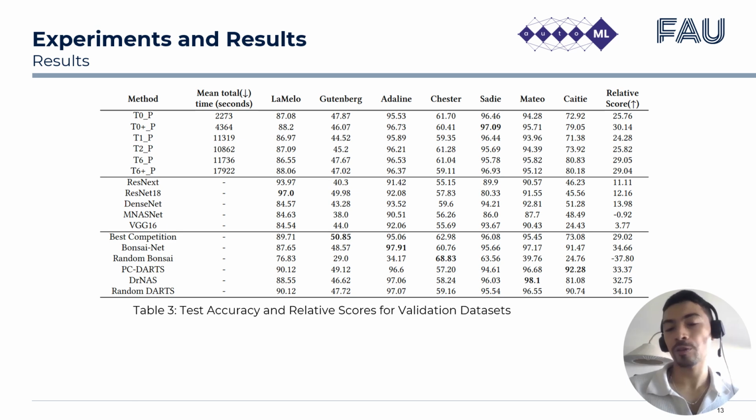And we compare the relative aggregated scores with scores from different CNN networks, and the best score from the 2023 competition, and other scores from NAS methods provided by the NAS Unseen Data Challenge. We also include the mean total time per dataset. However, since no time data was provided for the CNN and NAS solutions, a direct comparison of efficiency is not possible. And our method ranks first in the SADI datasets, achieving a state-of-the-art score, and compared to the best competition score that requires similar computation time, we outperform them in 4 of 7 datasets. We also show in the paper the results of the other 4 datasets.